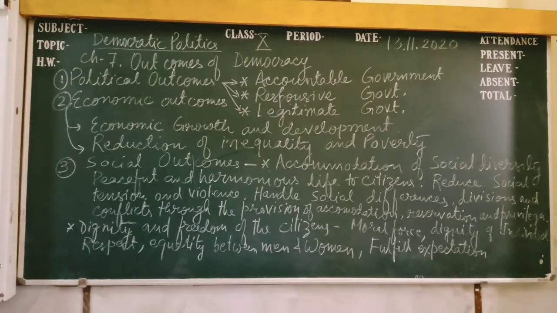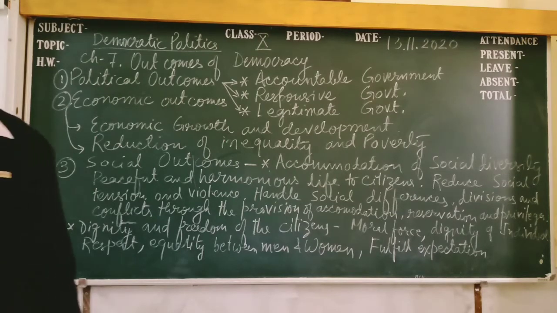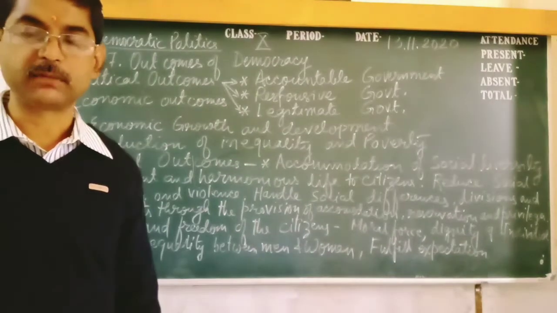First point is accountable government. Accountable government means people have the right to choose their representatives and control them. Citizens have the right to examine the process of decision making. Example, the mechanism of transparency. Next, protections and institutions like regular, free, fair elections and open public debate. Then citizens' right to get information about the work of the government.